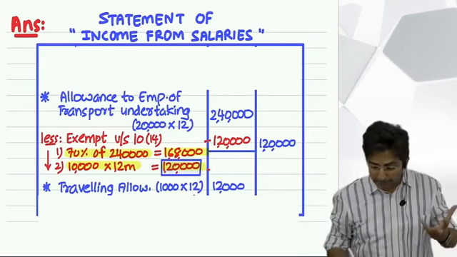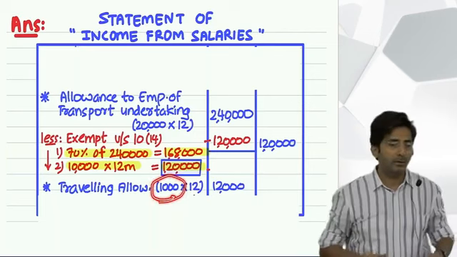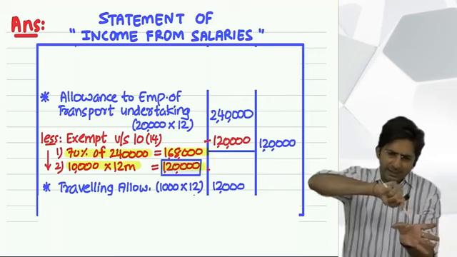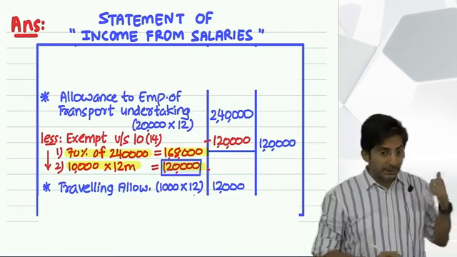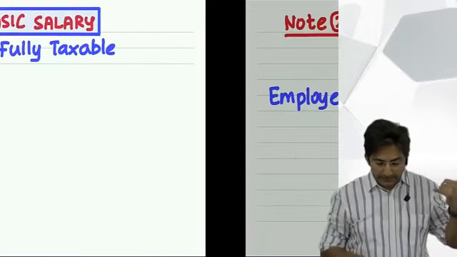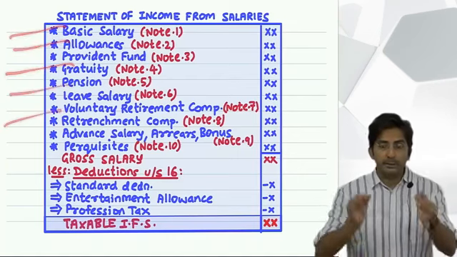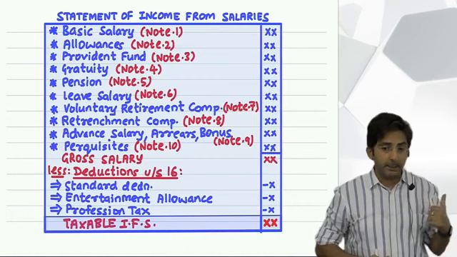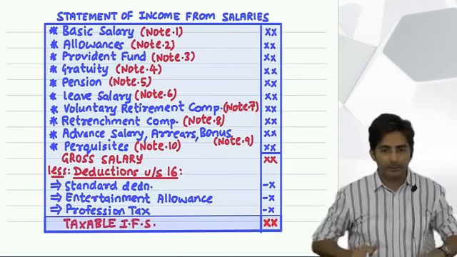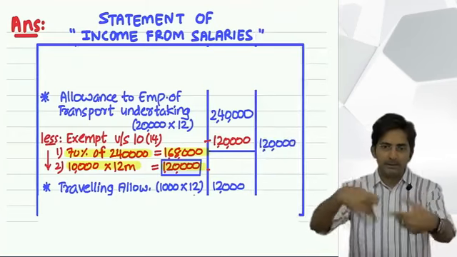See, here it is a separate item, traveling allowance 1000 per month. But in real life, that 1000 was not given as a separate amount. Whatever his salary is, 25,000, 19,000, 40,000, it is included in that only. But in this statement, we have to present it as a separate item. Each item you have to present separately. Although the boss might be giving you a single common check, in the statement you have to show the breakup of each item, because for each item the income tax rules are different.